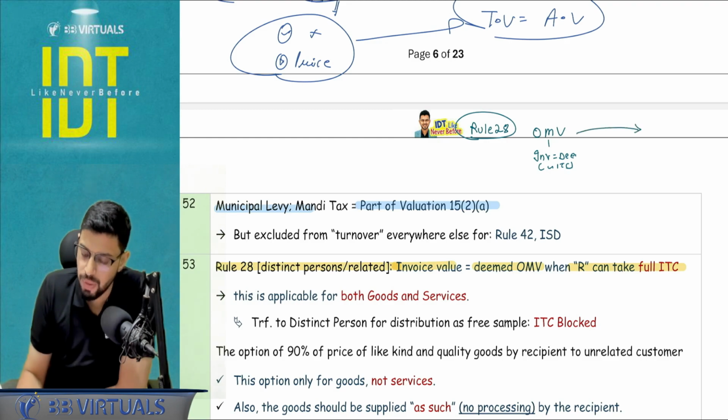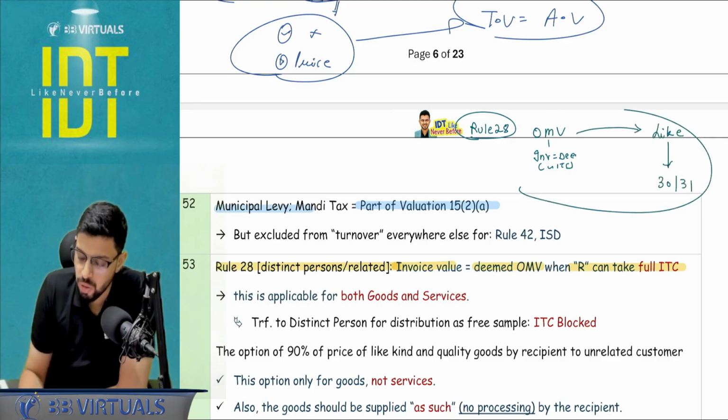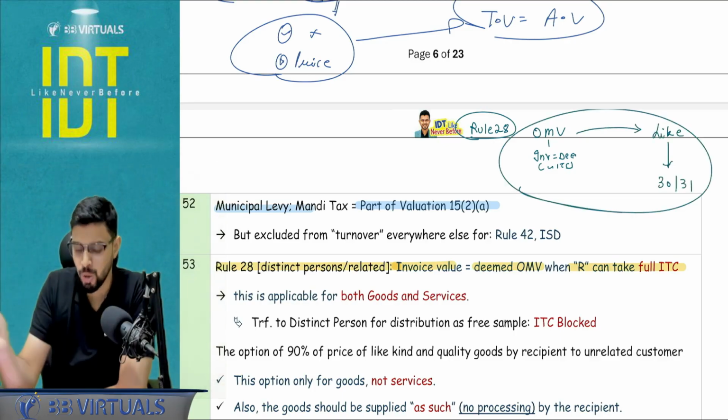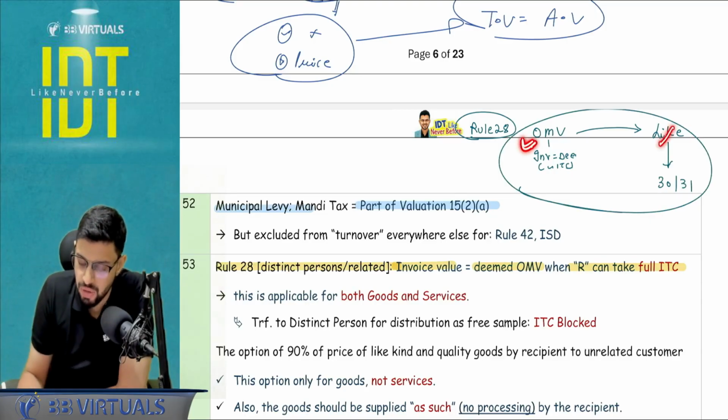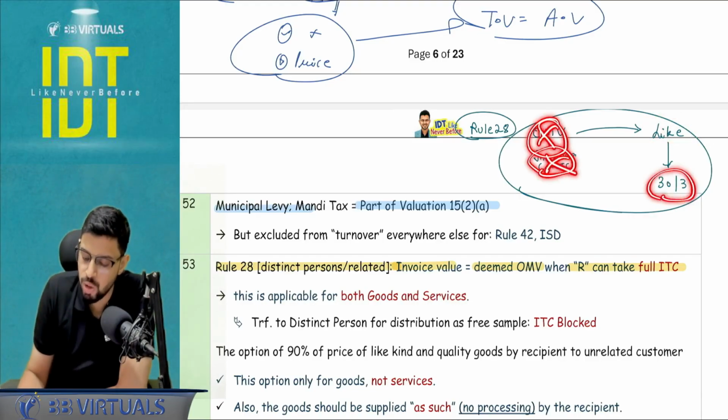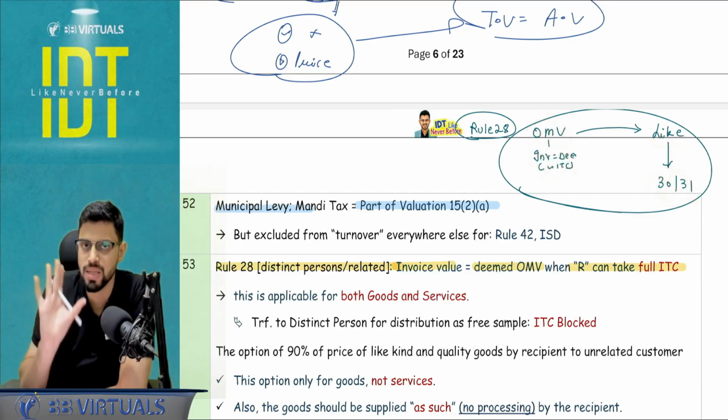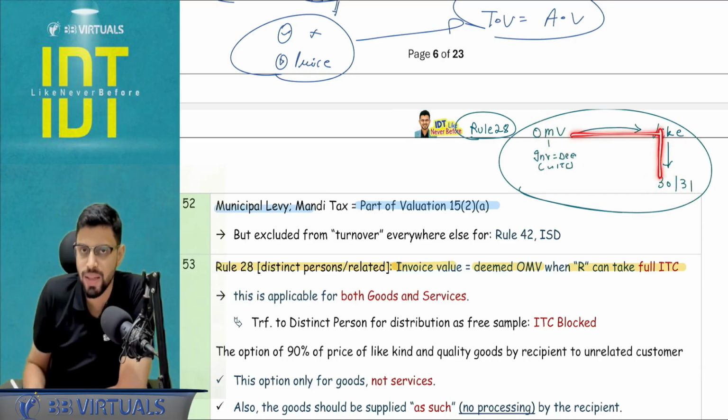If this is not available, go to step number 2, like kind and quality. If it is not available, go to rule number 30 or 31. Apart from this is your one particular option. In this particular option case, if you have an answer at step number 1, don't apply step number 2 and 3. If you get an answer at step number 2, that is OMV is not available, then you don't apply step number 3. You have the answer at step number 2.